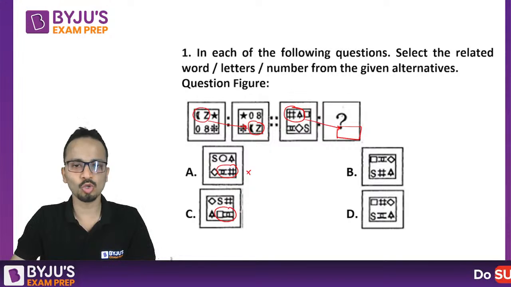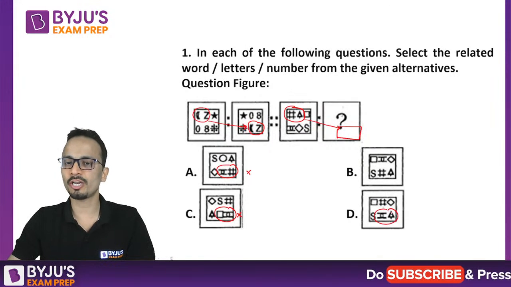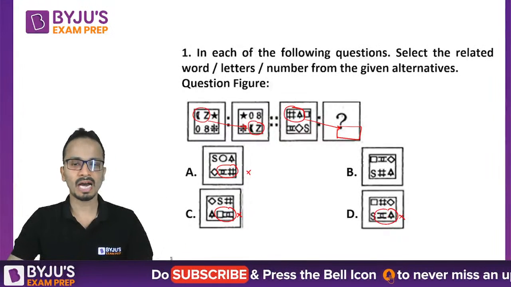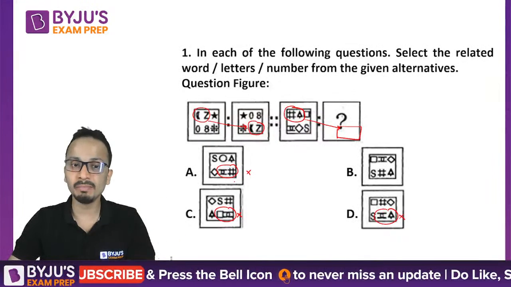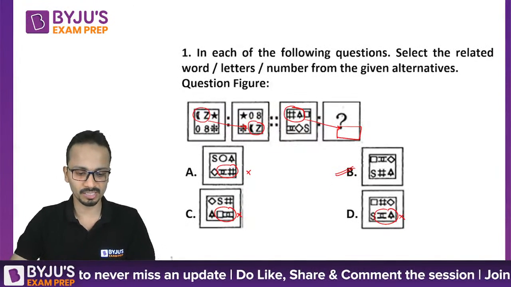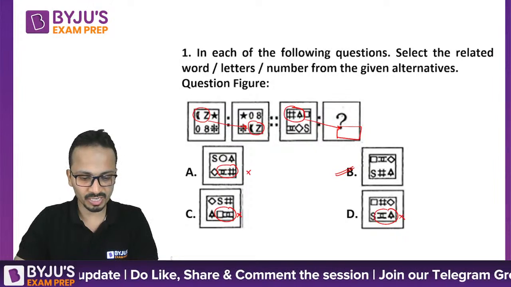Option C, no, not at all. Option D, not at all. So just based on this particular movement of these two symbols, I have eliminated three options, and now I can say that option B will be the correct answer. So most of you have given the correct answer.